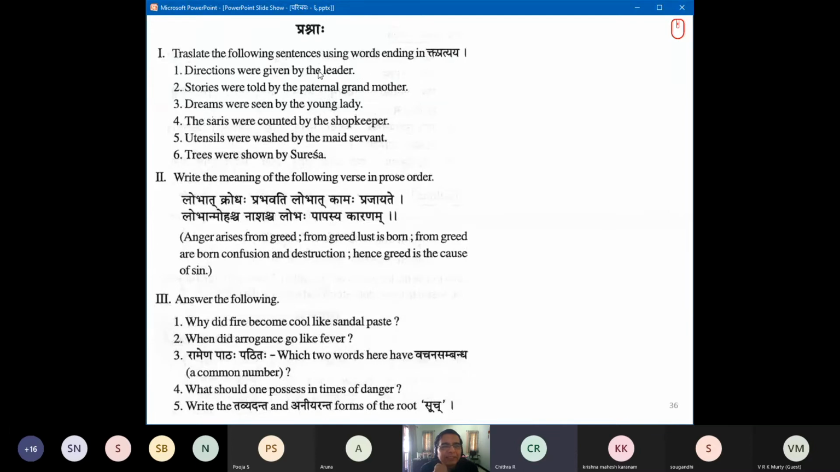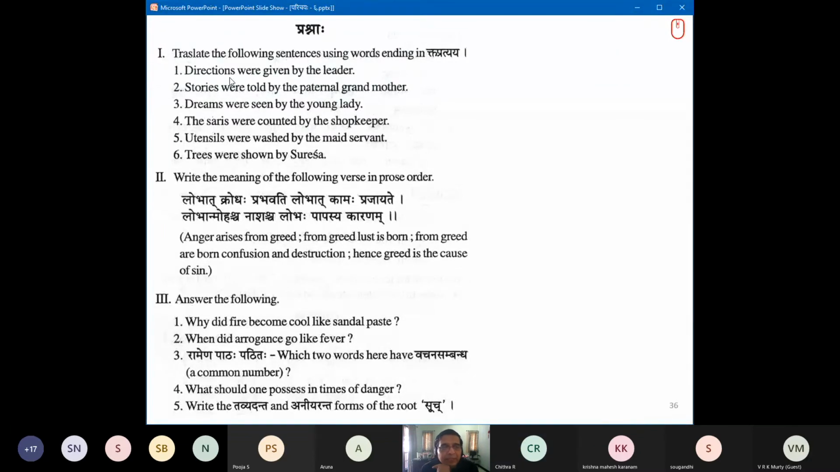Leader is Nayaka. But by the leader, you have to make it in that form. Nayakena. Correct, you said it right. So Nirdeshaha Nayakena Dattaha. Plural, Nirdeshaha Dattaha.